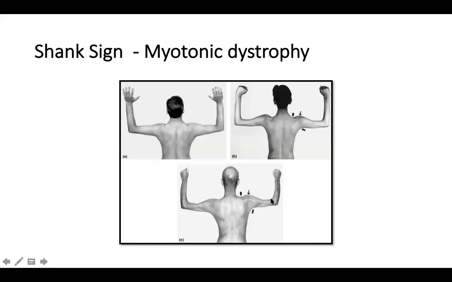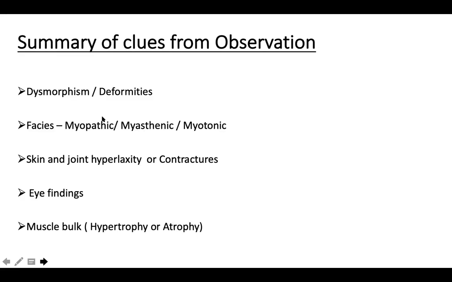So myotonic dystrophy is one dystrophy which can resemble a neuropathy, right? They can have some wasting more distally. Here you can see below the deltoid there is more wasting. So this is a case of myotonic dystrophy, and this sign is known as the shank sign. To summarize the clues from observation, you can have dysmorphism, deformities, myopathic, myasthenic or myotonic facies, or any other characteristic facies.